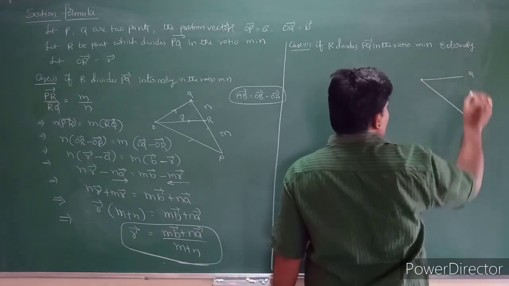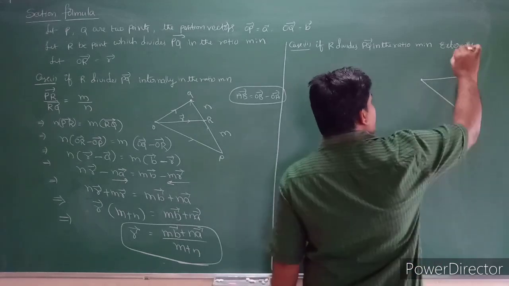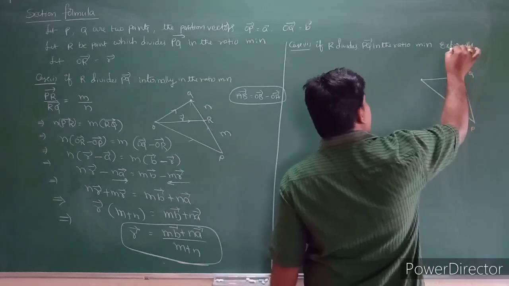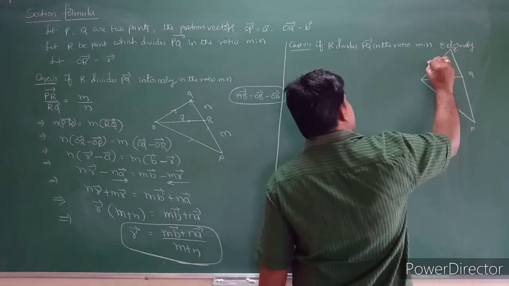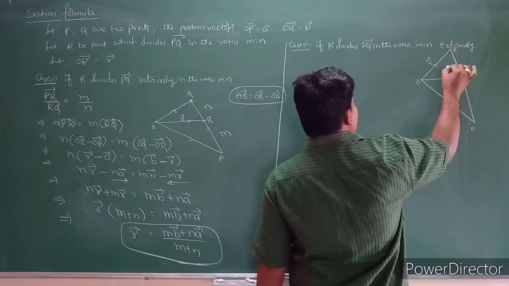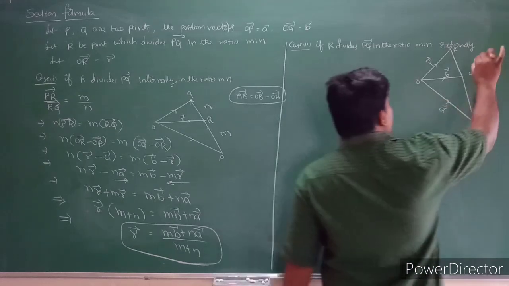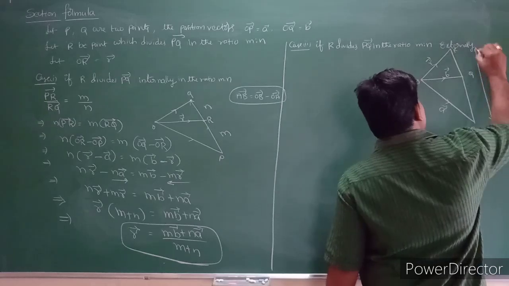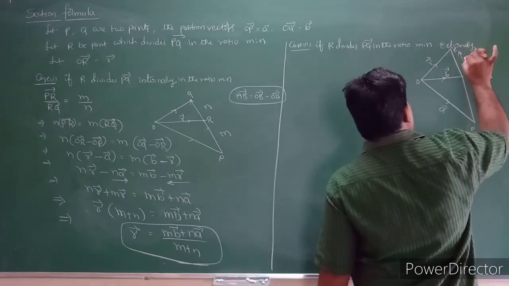This is the Q point and this is the P point. You can extend this line here. So this is the R bar, this is the O, this is the P bar, this is the A bar, and this ratio is m and this ratio is n.